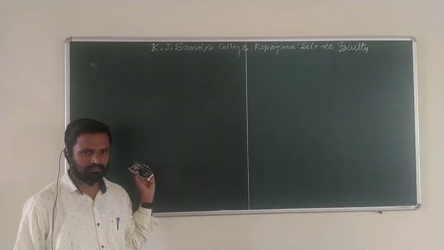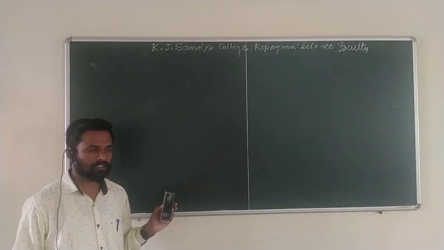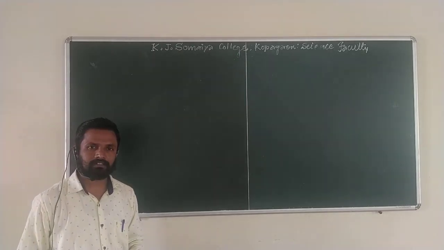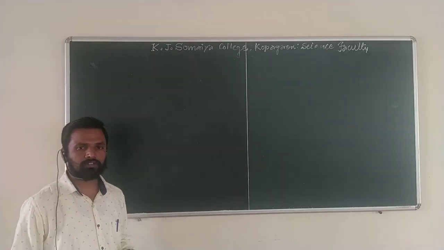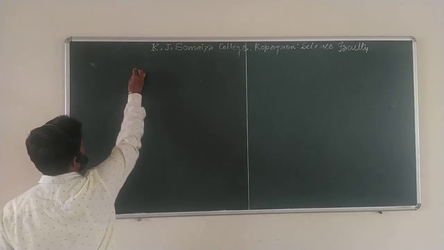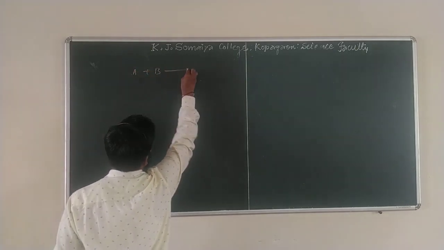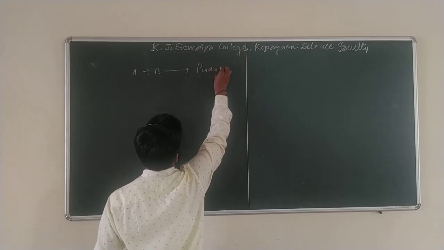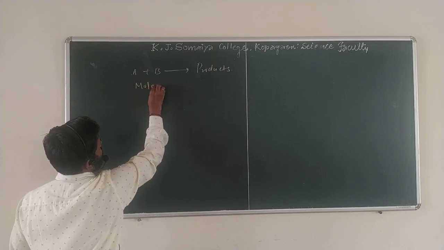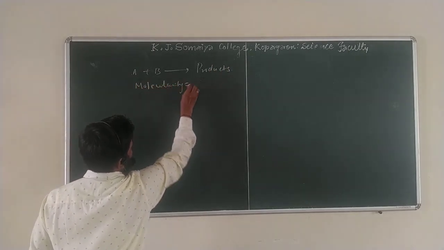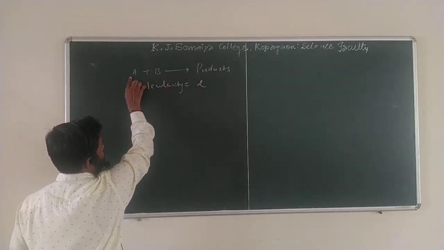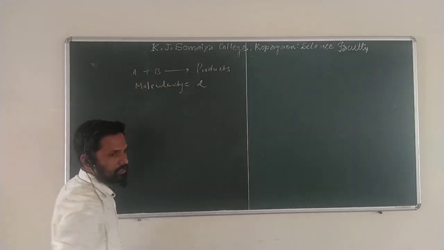as we saw in the previous lectures. For different examples, we already found the molecularity of each reaction. For example, if A plus B gives the product, what is the molecularity? For this reaction it is 2. Why is it 2? Because there is one molecule of A and one molecule of B. This is one molecule, this is one molecule. So the molecularity is 2.